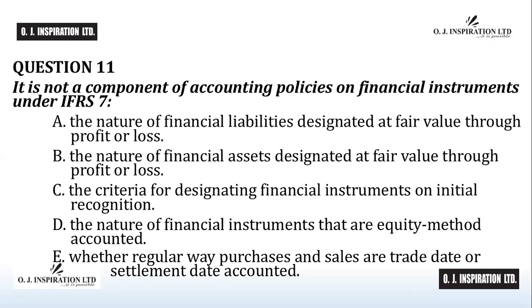Question number 11. It is not a component of accounting policies on financial instruments under IFRS 7. A. The nature of financial liabilities designated at fair value through profit and loss. B. The nature of financial assets designated at fair value through profit and loss. C. The criteria for designating financial instruments on initial recognition. D. The nature of financial instruments that are equity method accounted. E. Whether regular way purchases and sales are trade date or settlement date accounted.